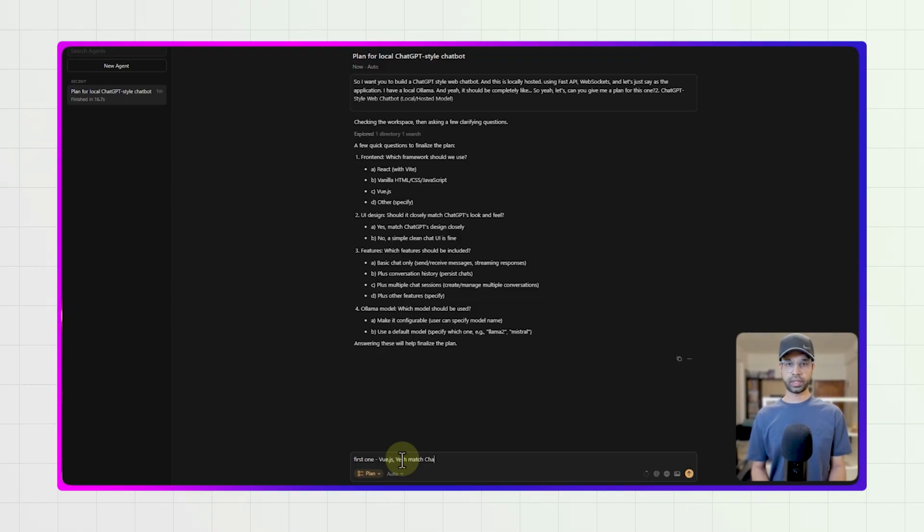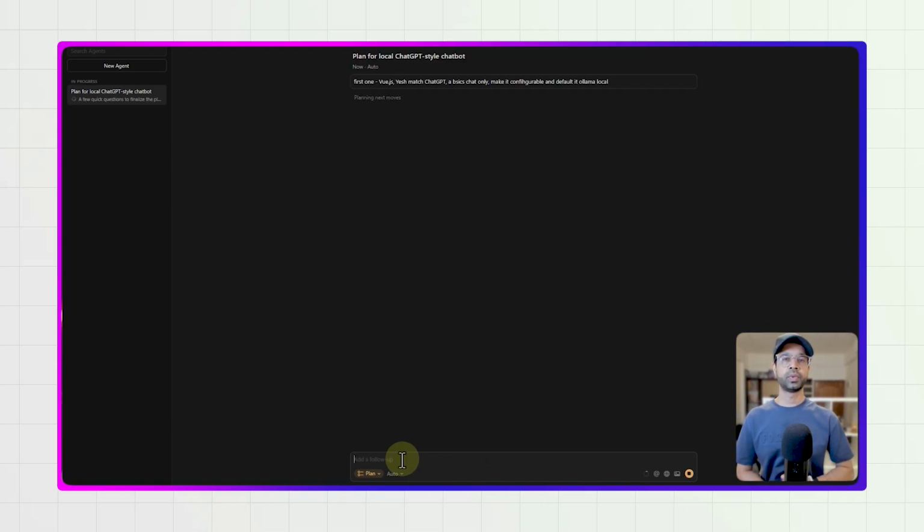Yes, match ChatGPT. Should be basic chat only, send and receive messages. Conversation history, process chat? No, I don't want that. Basic chat only. And then make it configurable, use any model, or use a default model like Llama 2 or nothing. Make it configurable and default it to Ollama local.